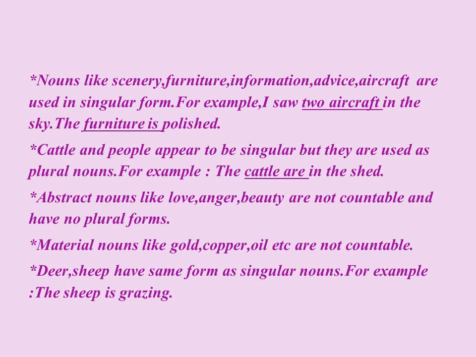Abstract nouns like love, anger, beauty, etc. are not countable and have no plural forms. In the same way, material nouns like gold, copper, oil, etc. are not countable and they do not have plural forms. Deer, sheep have the same form as singular nouns. For example, the sheep is grazing.